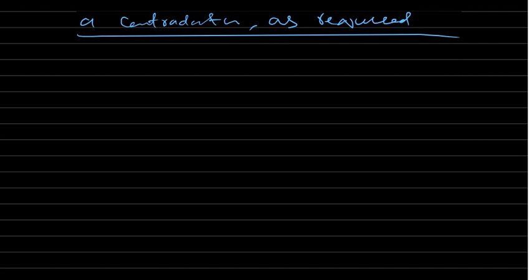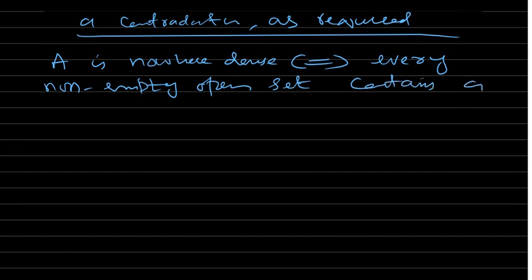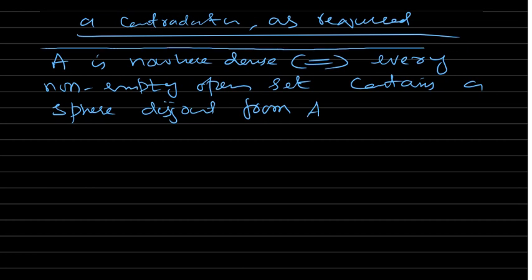One more statement that you will apply in future is the following: A is nowhere dense if and only if every non-empty open set contains a sphere disjoint from A. So this statement you will use, okay?